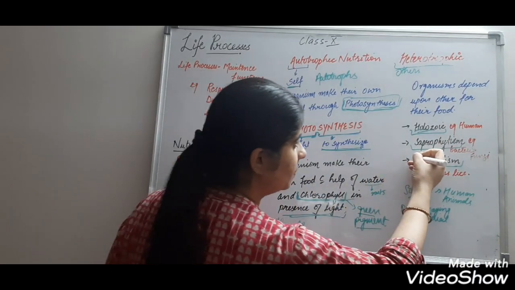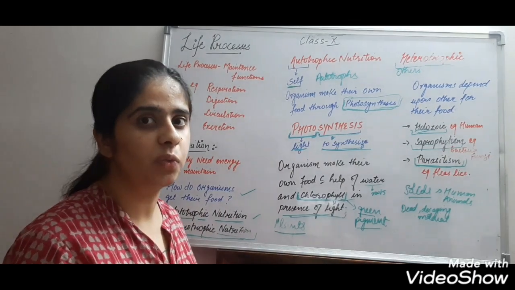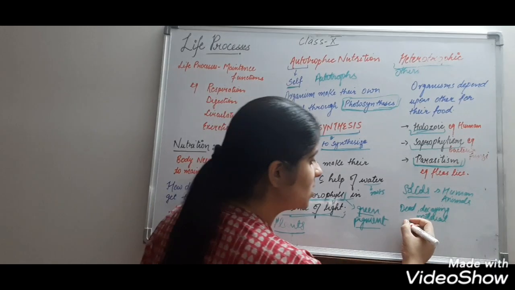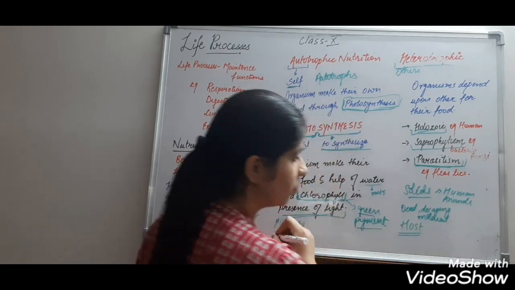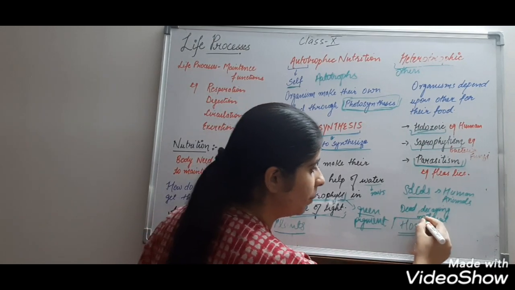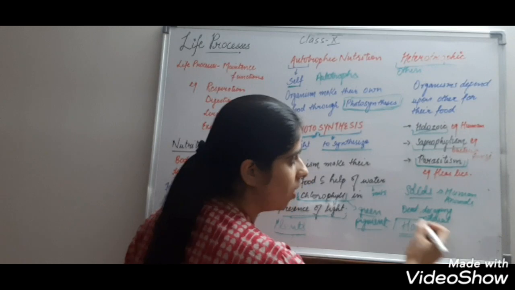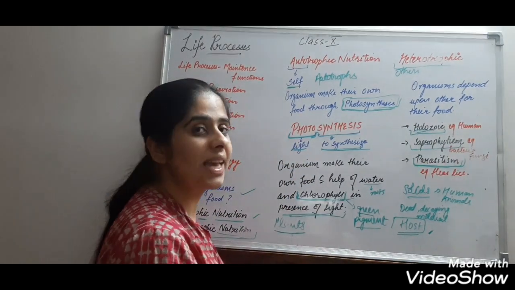And parasitism means the organism which depends upon others for their food and uses another organism as host. The host organism prepares food and it is absorbed by the parasitic organism, for example fleas, lice, etc.